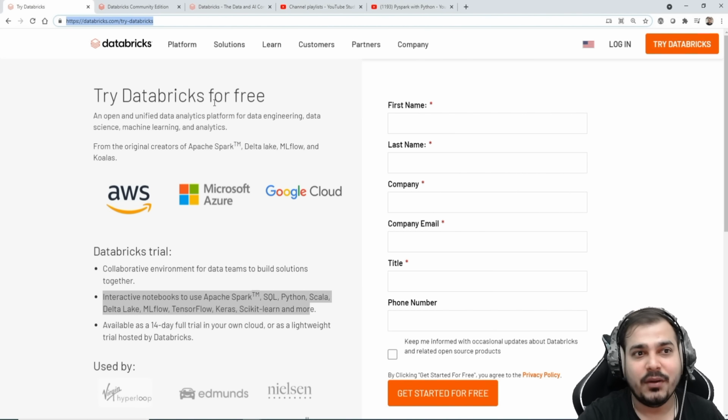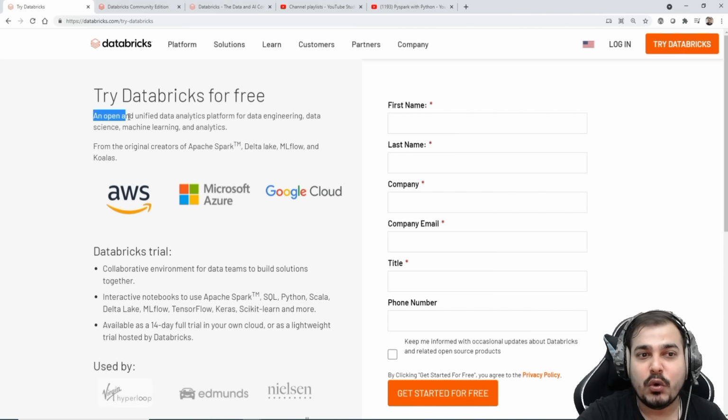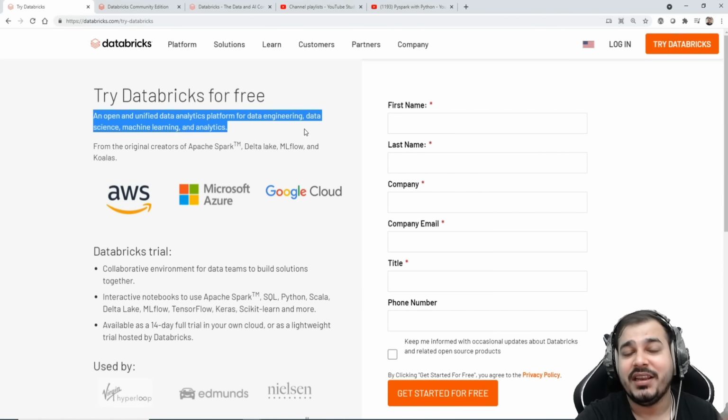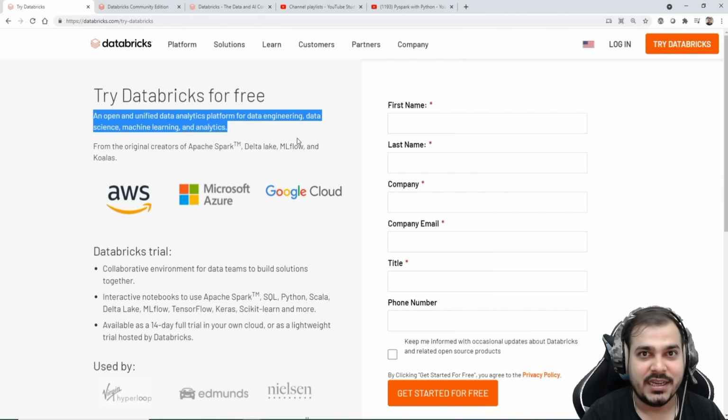Now let's understand what this Databricks is. It is an open and unified data analytics platform for data engineering, data science, and machine learning analytics. Remember guys, Databricks actually helps us to perform data engineering. When I say data engineering, I mean working with big data. It also helps us to execute machine learning algorithms, and any kind of data science problem statement we'll be able to do it.